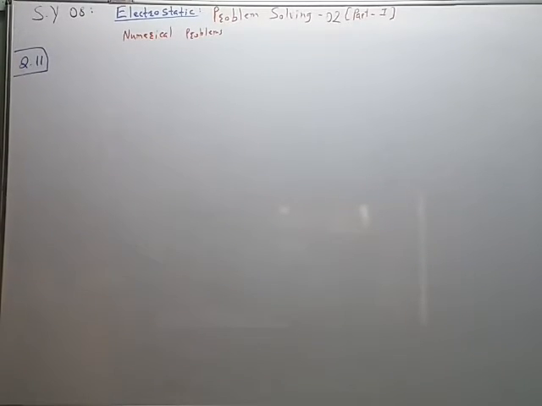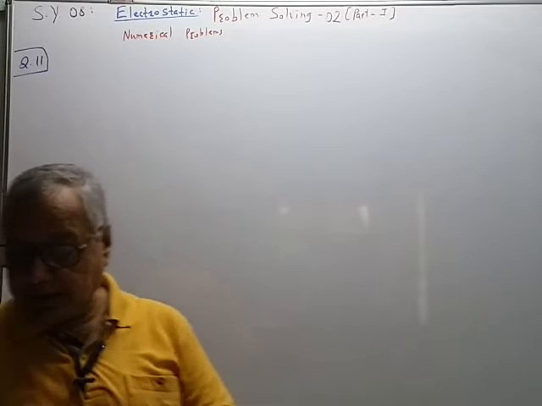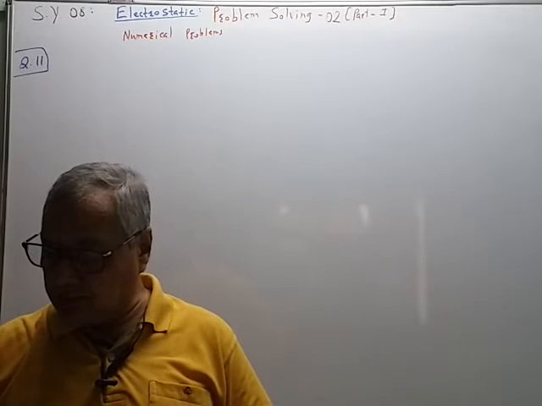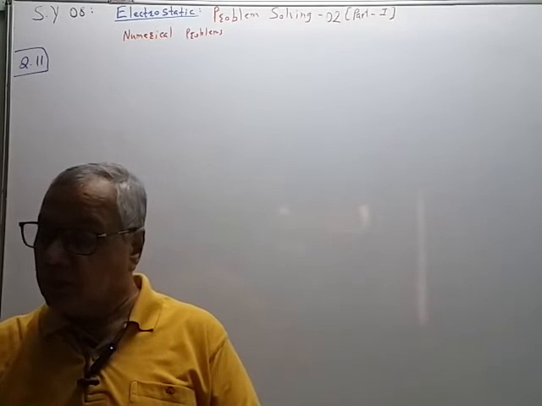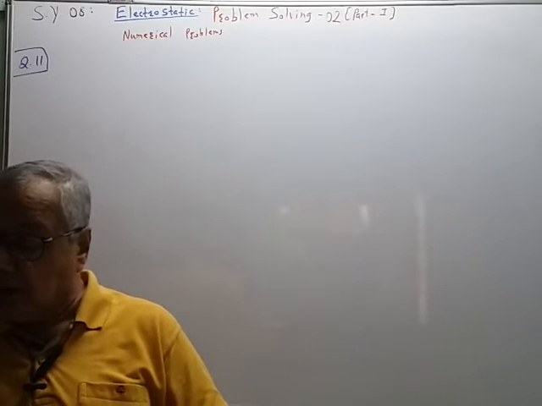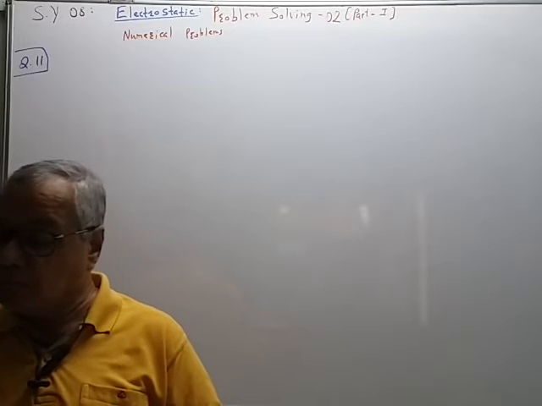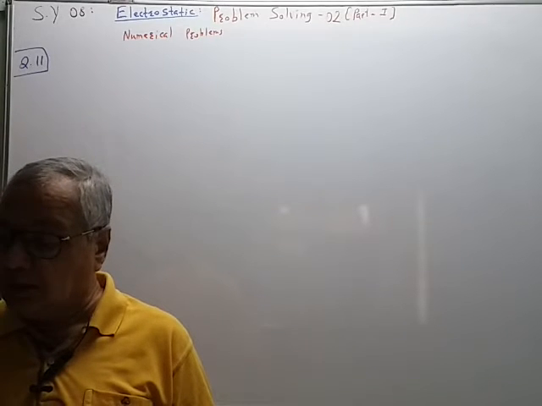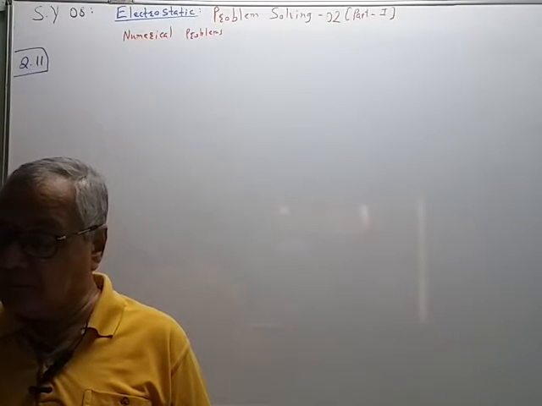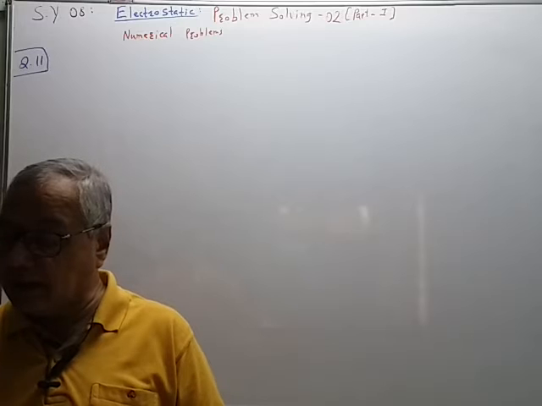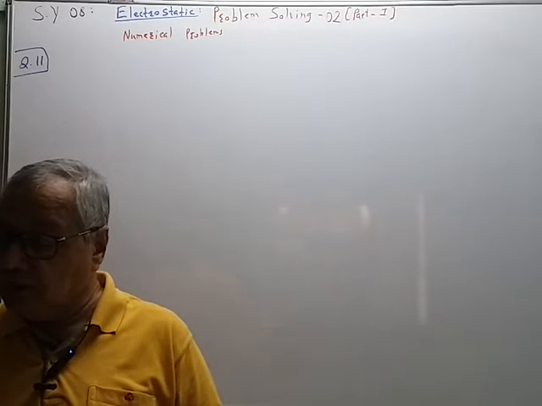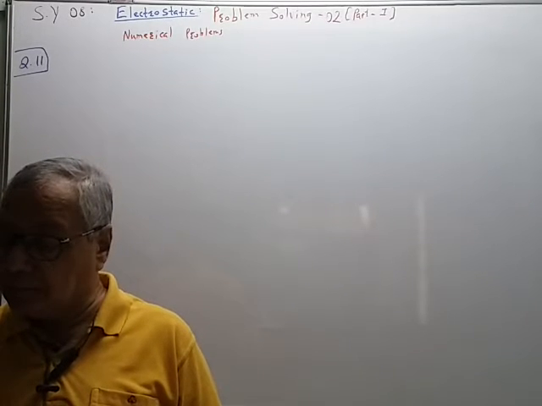Question number 11. Again, question number 10 is related with the remaining part. 11. A charge of 6 microcoulomb is placed at the origin, and the other charge minus 5 microcoulomb is placed on the y-axis at a position 0.60 meter.